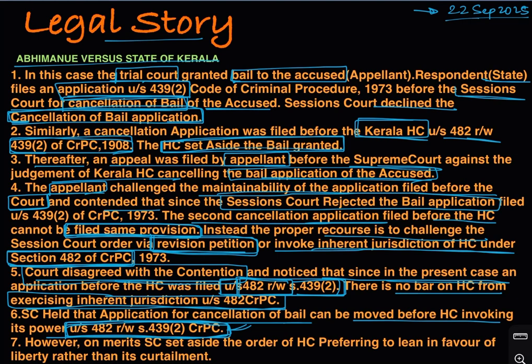However, after hearing the whole appeal on the merits, the Supreme Court set aside the order of the High Court cancelling the bail, but upheld the order of the trial court granting bail to the accused, preferring to lean in favor of liberty rather than its curtailment.